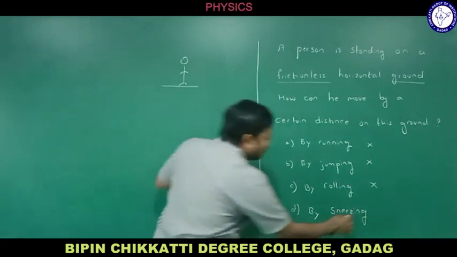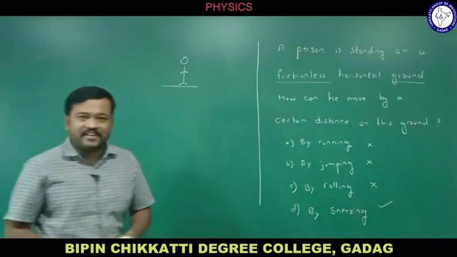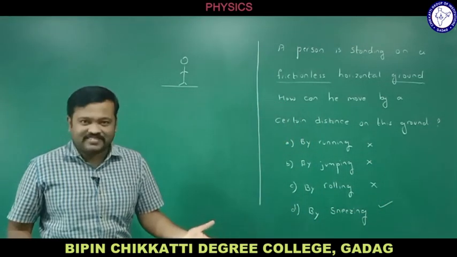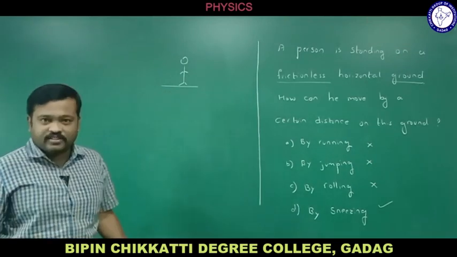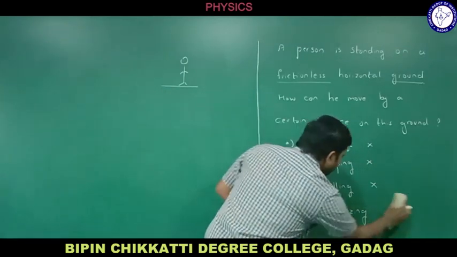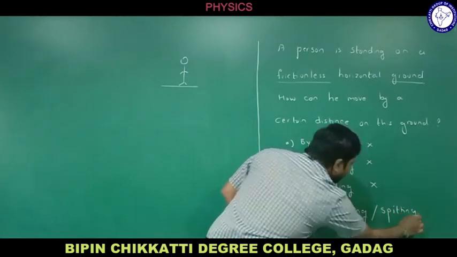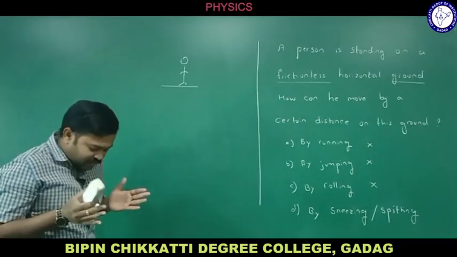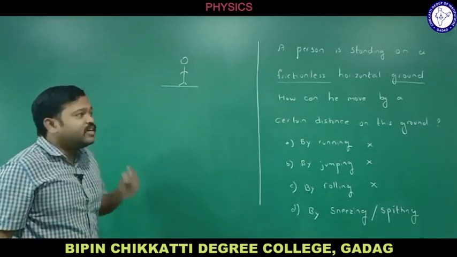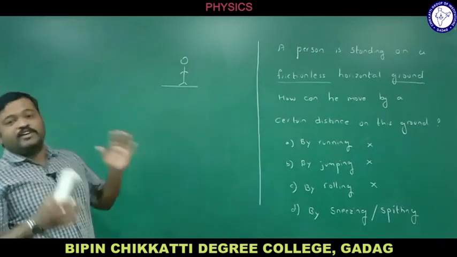So what is the answer here? By sneezing or by spitting. If he is standing on a horizontal surface and he spits out, he moves backwards.